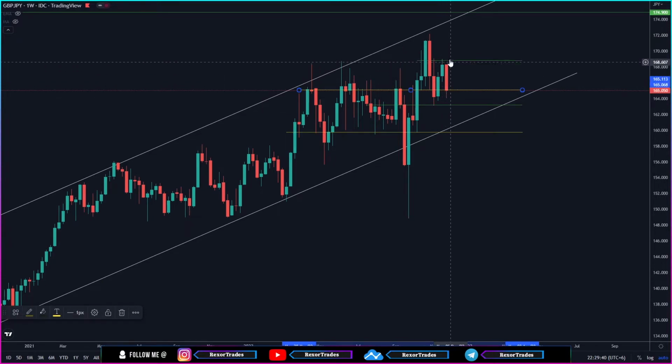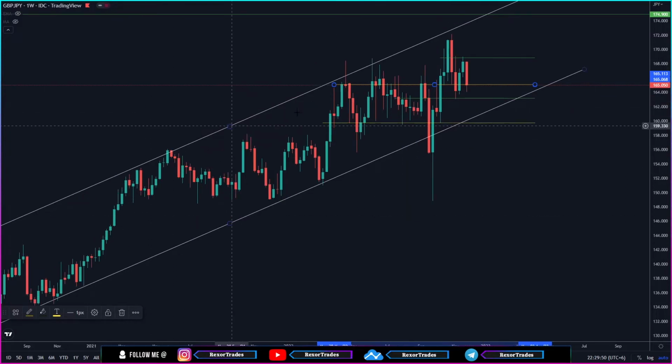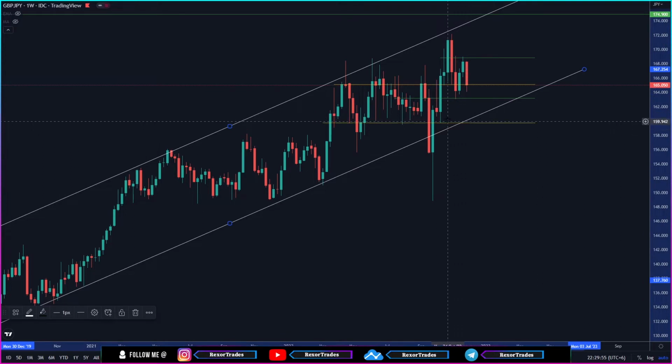Or this move from GBPJPY could also be an impulsive bearish engulfing move which might lead GBPJPY to continue pushing down on the upcoming week, making a breakout of this previous low to come all the way down, make a deeper pullback on this higher time frame uptrend channel and retest that uptrend channel once again somewhere around these key zones over here.